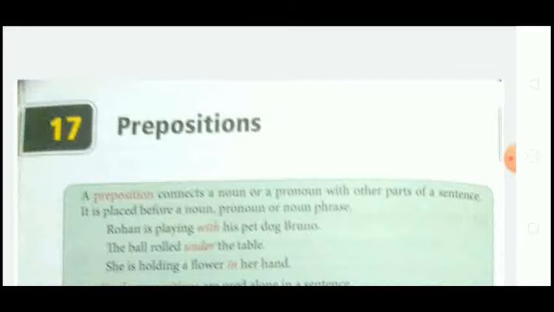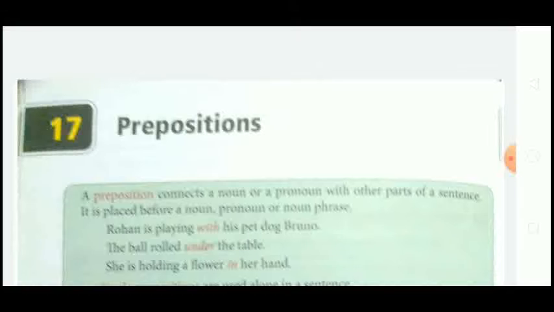There are 5 main types of prepositions: simple preposition, double preposition, compound preposition, participle preposition, and phrase preposition.